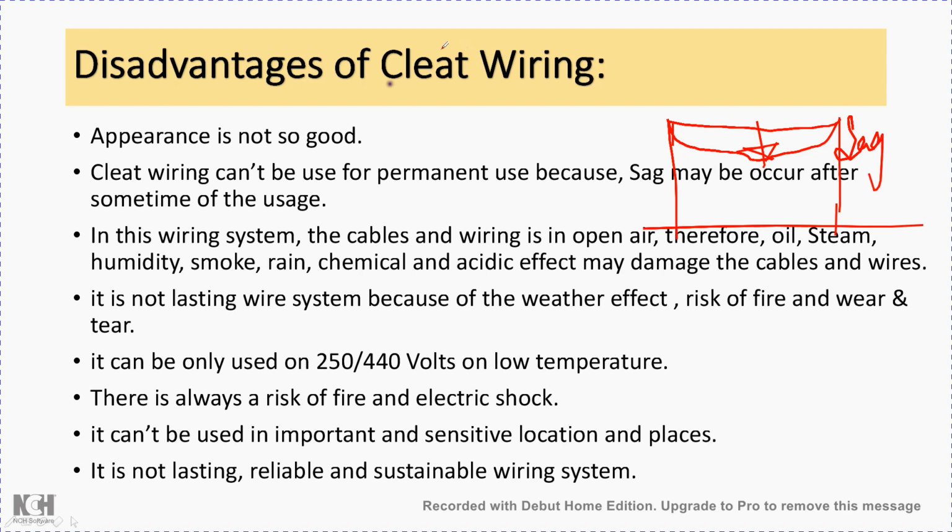In this wiring system, the cables and wiring are completely in open air, therefore oil, steam, humidity, smoke, rain, chemical and acid effects may damage the cables and wires. They are completely exposed to any kind of damage that may happen in the environment. Then it is not a lasting wire system because of the weather effect, risk of fire and wear and tear. So if mechanical damage happens, then we need to remove that entire wiring. So you cannot depend on this kind of wiring for a very long period.